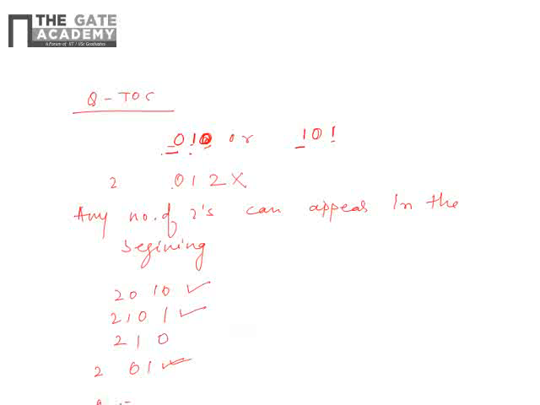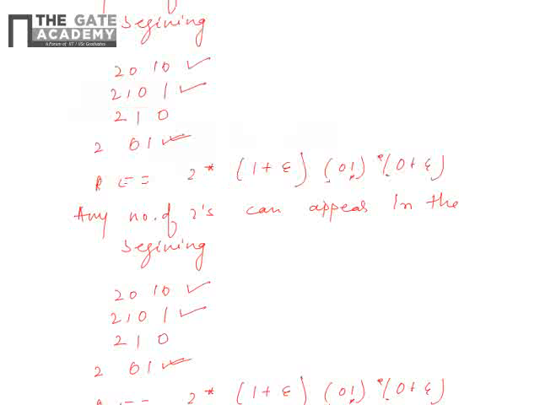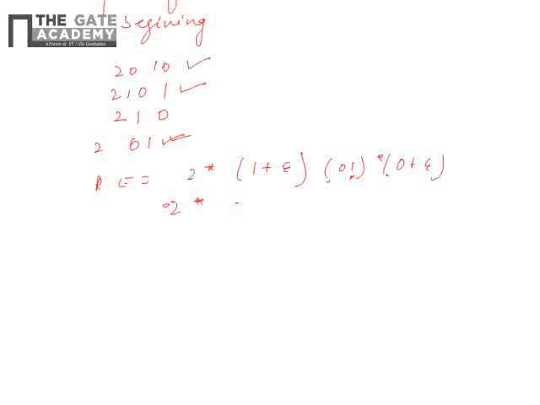So there will be many regular expressions. We can have 2's at the start, then 101 and so on, where if a symbol is not the last, it must be followed by the alternating symbol, or it can end with a 0. It cannot end with a 1 in the middle of the pattern. If I write it like this, it is wrong, because this was not the last symbol, so it must be followed by a 0.